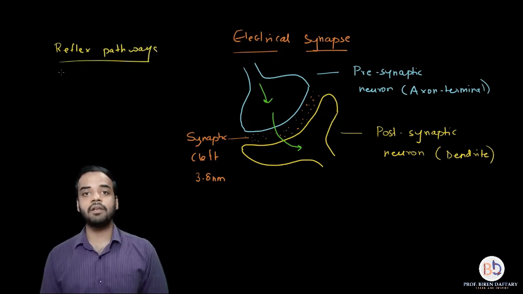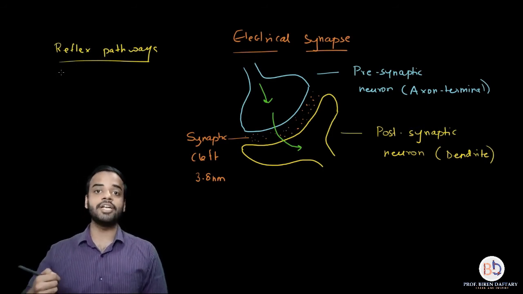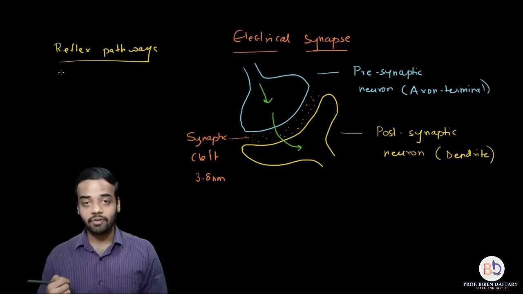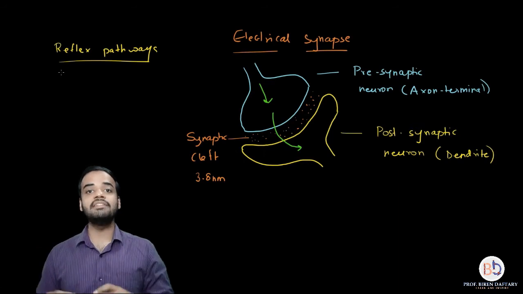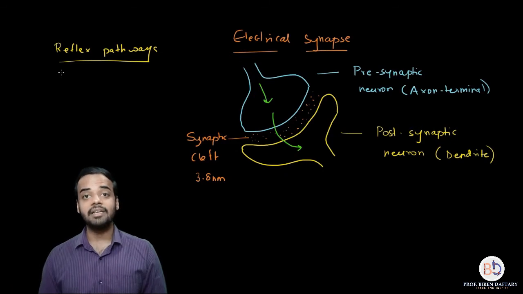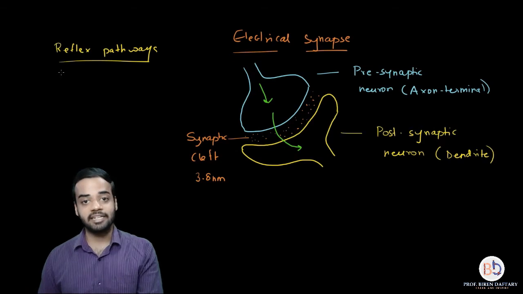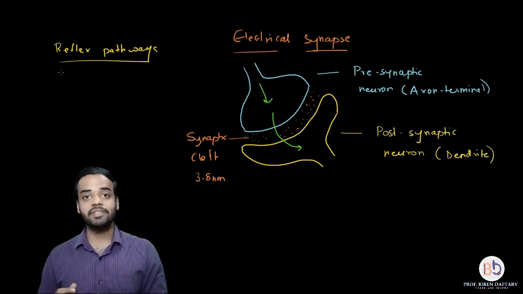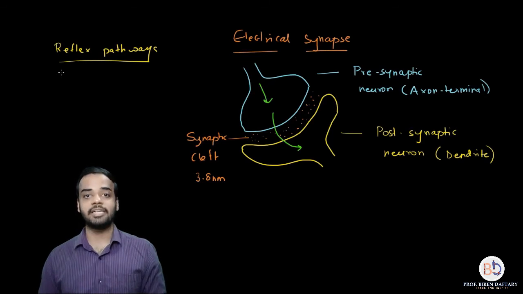For example, your reflex actions based on defense. Somebody is coming to hit you, or you are trying to defend yourself, or if you touch a hot object, you remove your hand from that object. All these reflexes are very quick. They need the impulse to travel very quickly. So all these are the areas which have the presence of an electrical synapse. When impulses need to be conducted at a much faster rate, all those examples will show the presence of an electrical synapse. I hope this is clear. It is very simple.